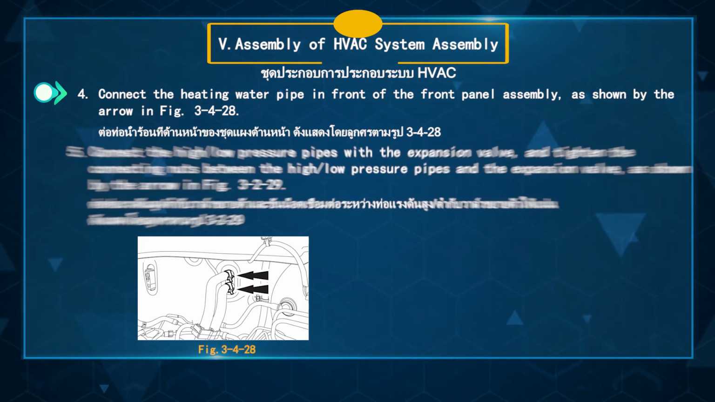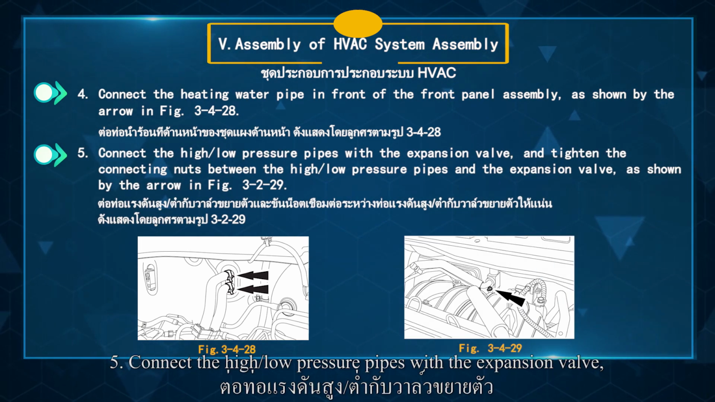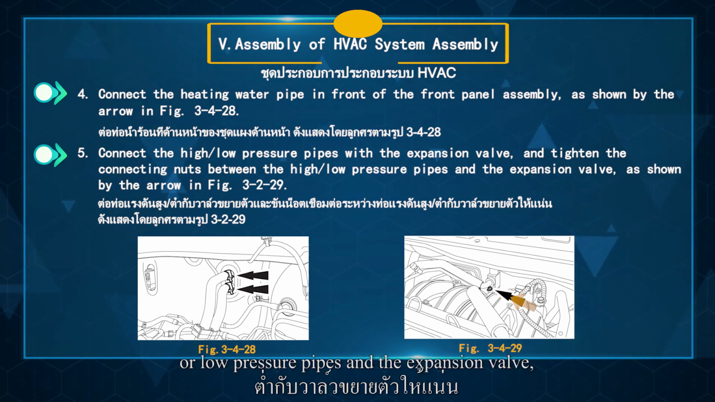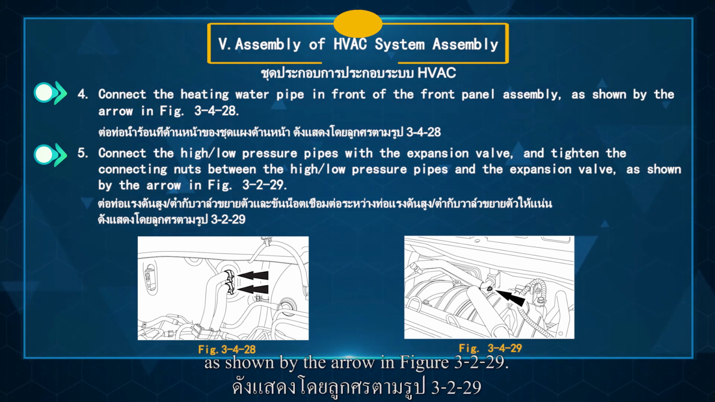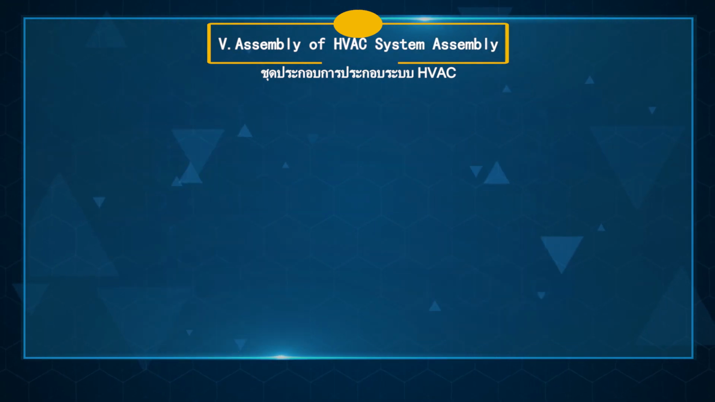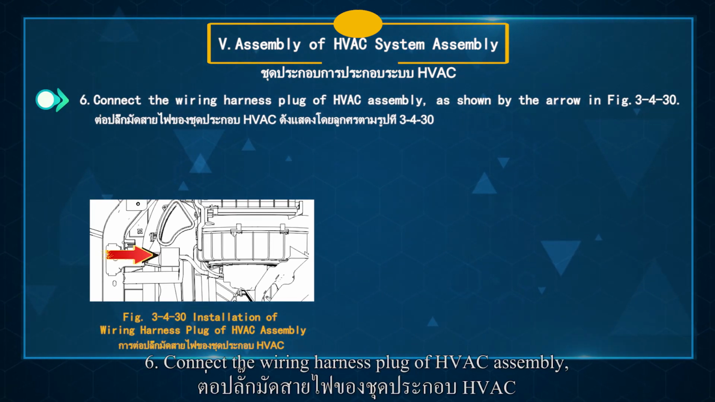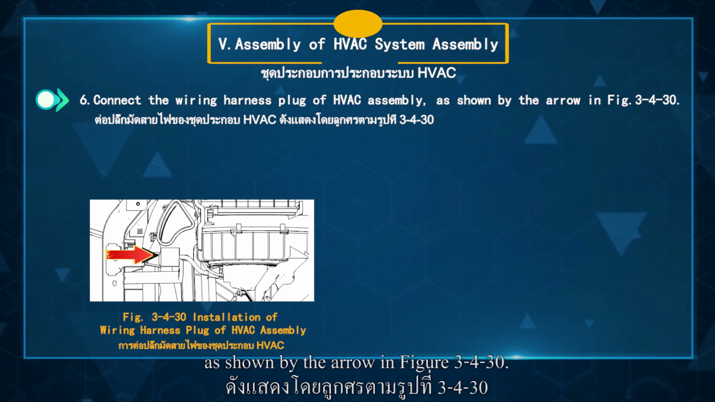3.2.4.28. 5. Connect the high or low pressure pipes with the expansion valve, and tighten the connecting nuts between the high or low pressure pipes and the expansion valve, as shown by the arrow in Figure 3.2.4.29. 6. Connect the wiring harness plug of HVAC assembly, as shown by the arrow in Figure